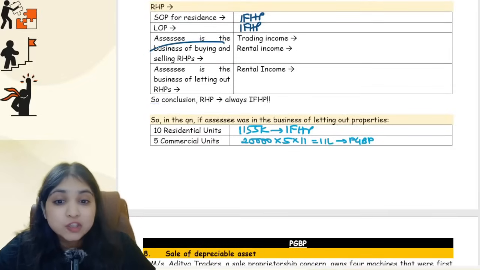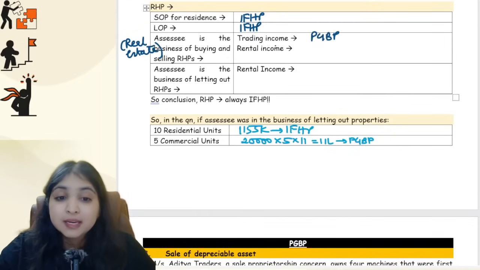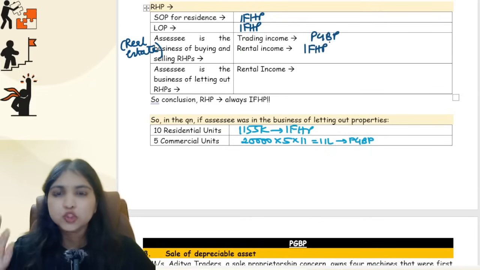Assessee is in the business of buying and selling residential house properties, which means assessee is in real estate business, guys. So if assessee is in real estate business, trading income will go to the PGBP head. But in case he has any rental income, that will come under IFHP head. Normal, usual computation only.